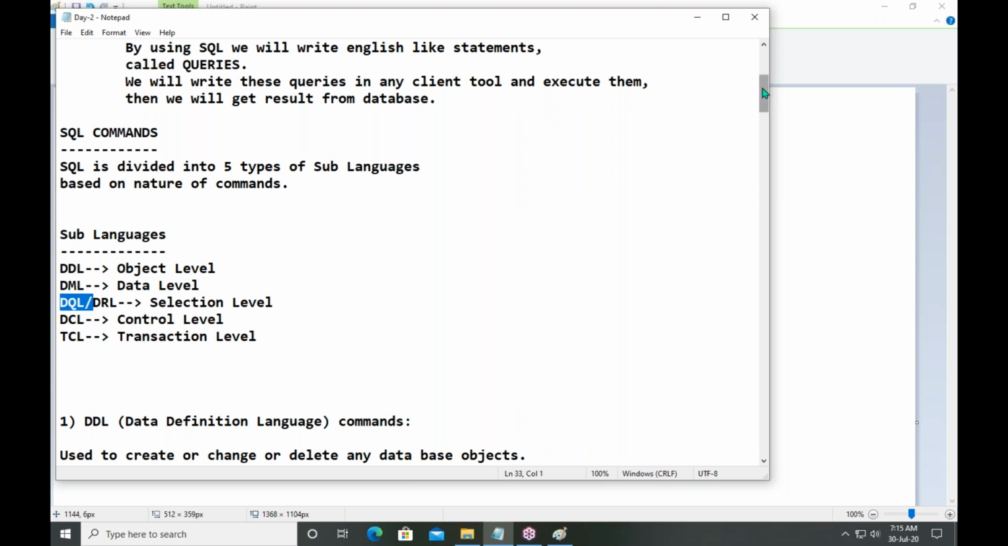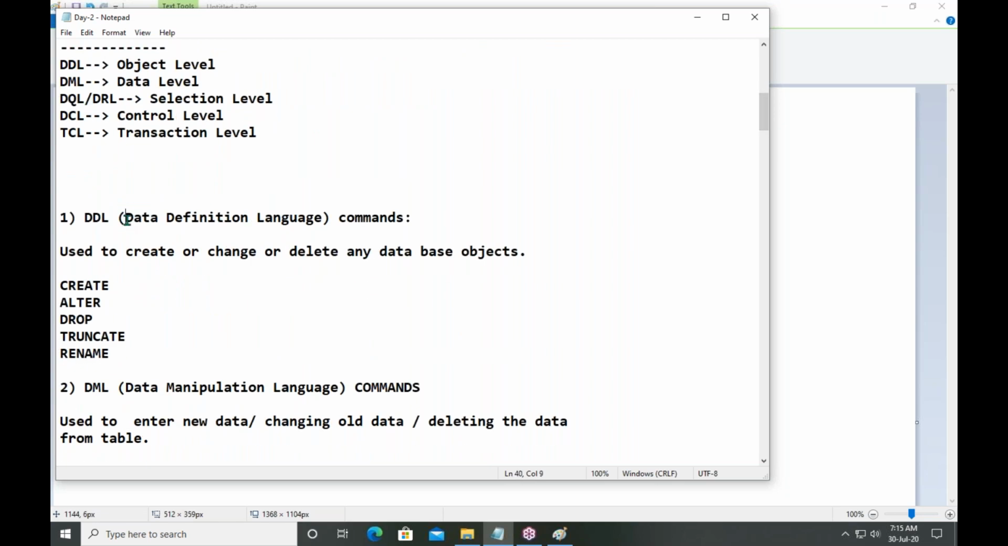First, what is DDL? DDL means data definition language. What is the use of DDL commands? To create any object, to delete any object, to manage any object. That is related to DDL commands. Means object level: how to create a table, how to create an index, how to delete a view, how to create a procedure, how to create a package.